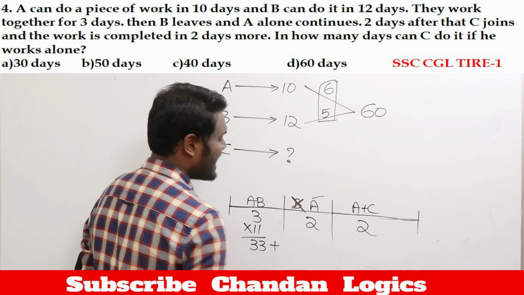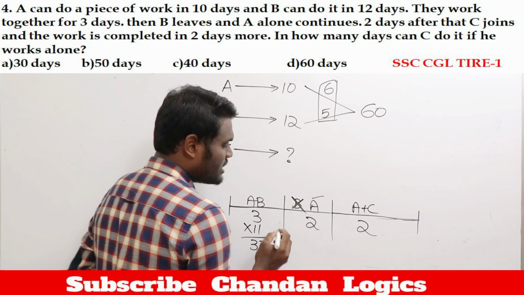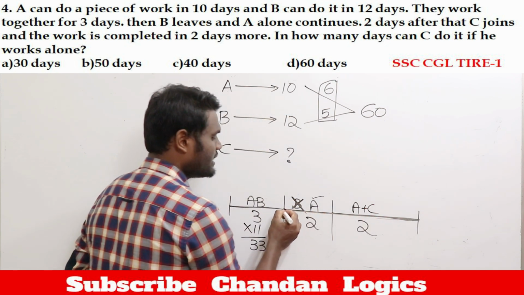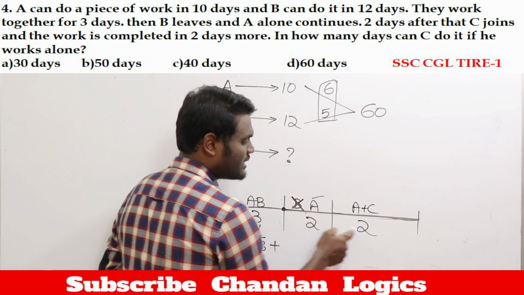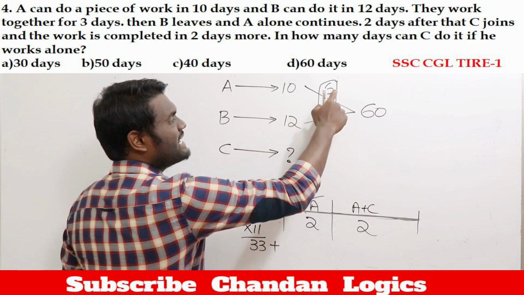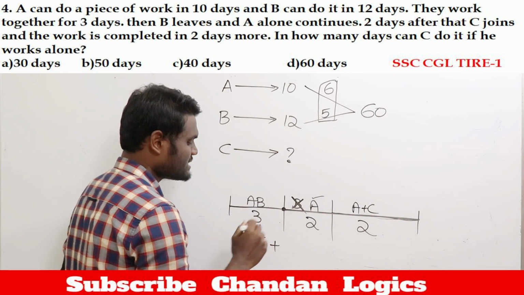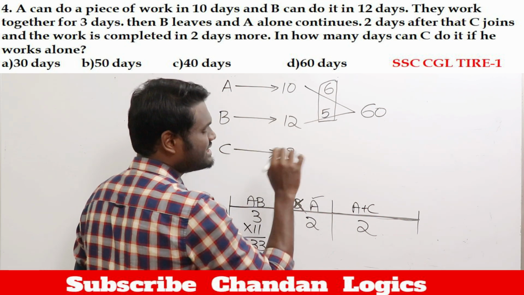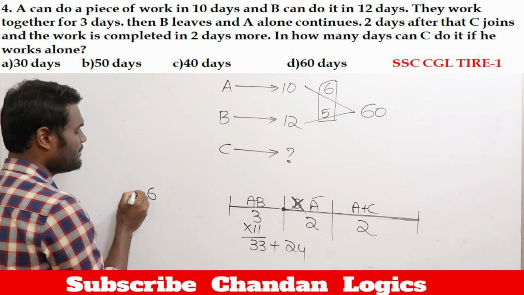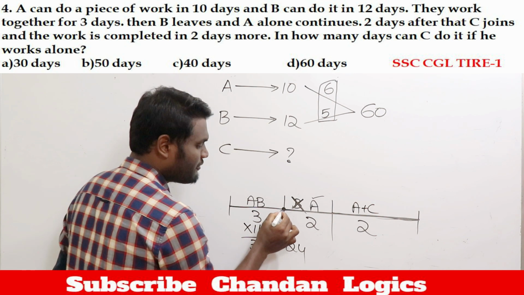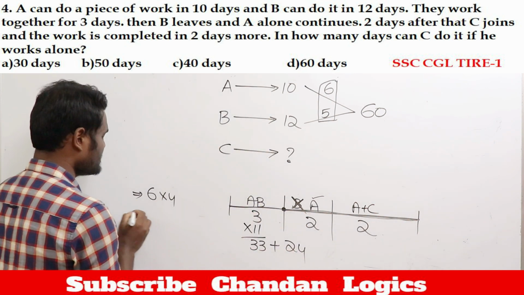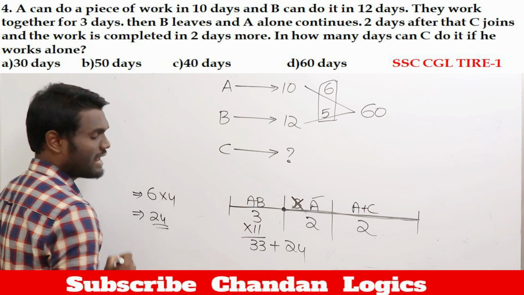Yes. Next. After that, if you observe here, A is working from here to here, which means A is going to work 2 plus 2, total 4 days. A can eat 6 apples in 1 day. In 4 days he will eat 6 into 4, that is nothing but 24 apples. Why? Because A will eat 6 apples in 1 day, and A works from here to here, 2 plus 2, 4 days. 6 into 4, A will eat 24 apples.